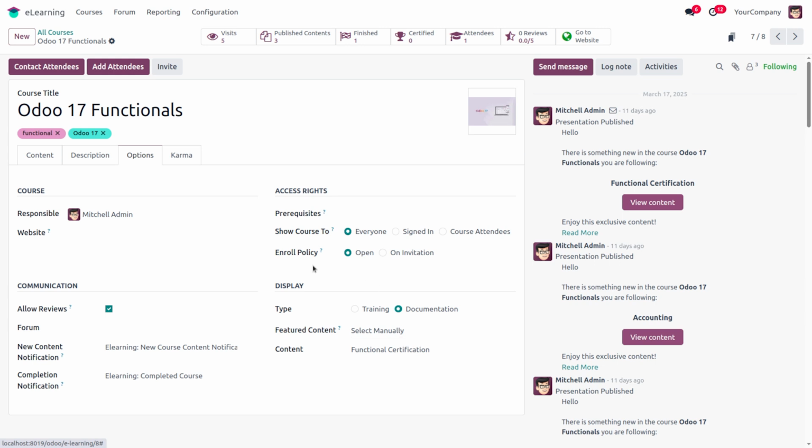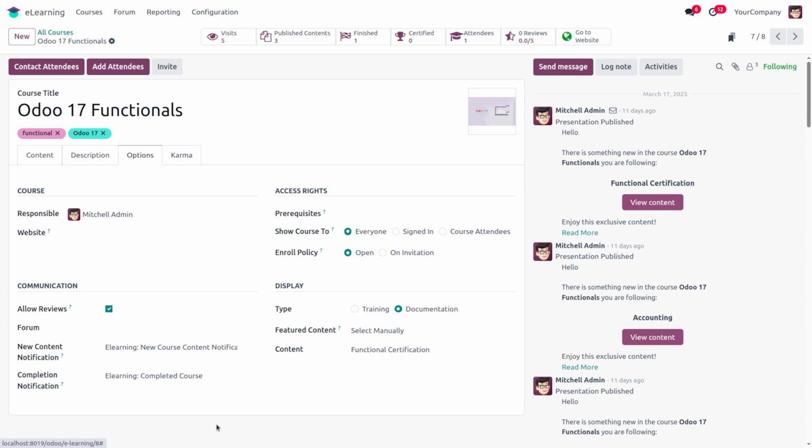Then we have enroll policy. When we choose the enroll policy as open, everyone can enroll in this course. And if we set the enroll policy as on invitation, only the invited users can enroll in this course.